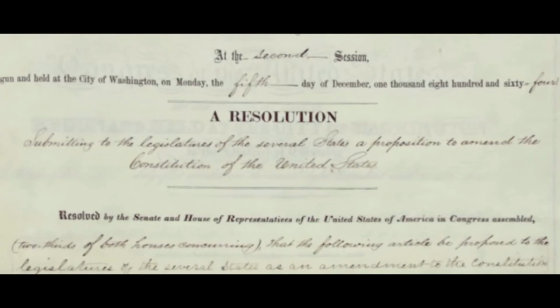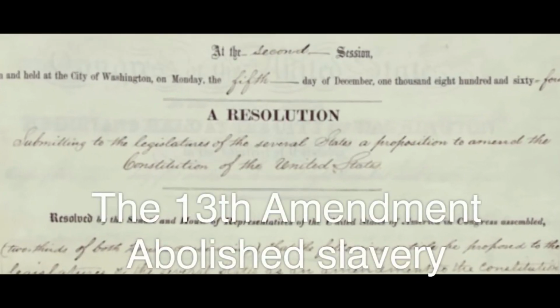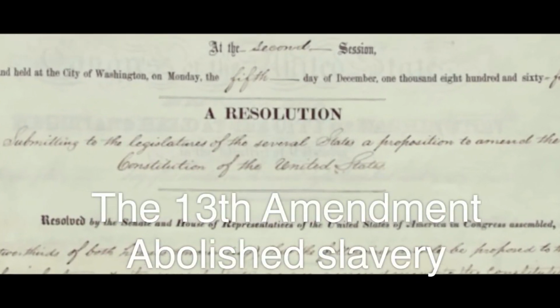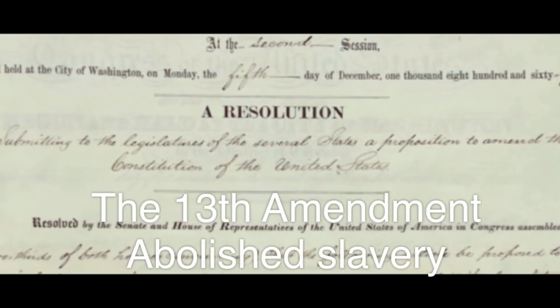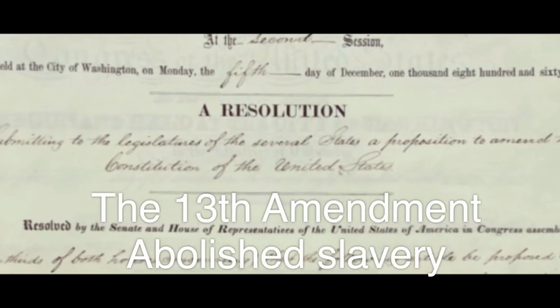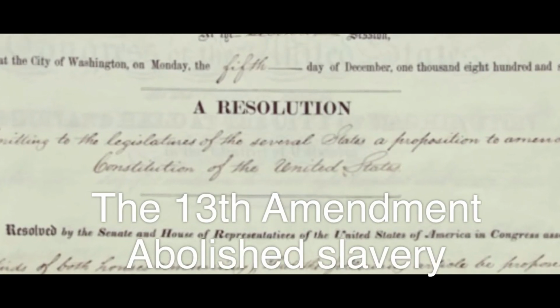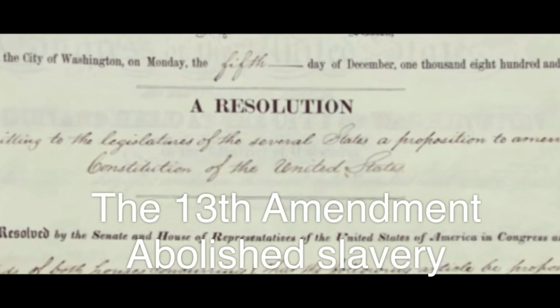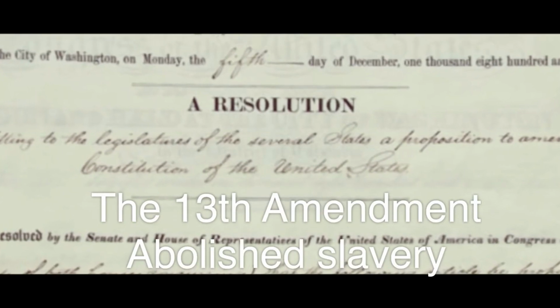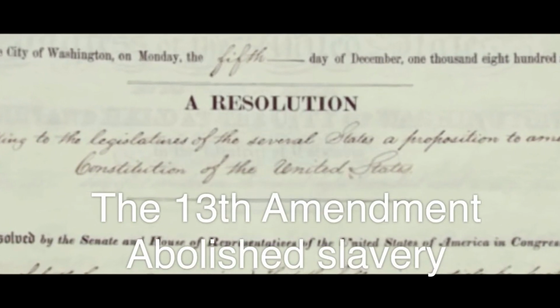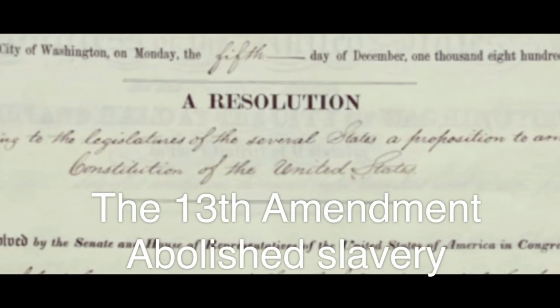More and more Union flags rose up on the military front. In Lincoln's second term, he devoted himself to outlawing slavery with a constitutional amendment, since the Emancipation Proclamation only freed slaves in the rebel states. On January 31, 1865, Congress passed the 13th Amendment, which permanently abolished slavery.